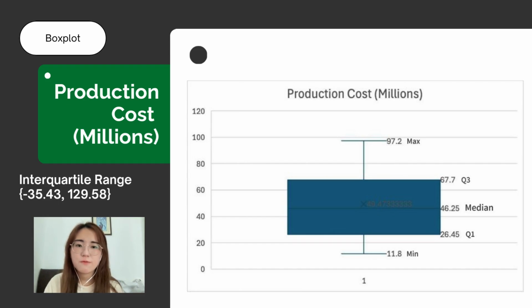Here, 1.5 IQR below Q1 is negative 35.43, but the minimum value is 11.8. Therefore, the lower whisker is drawn at the minimum value 11.8. There are no outliers because all data points lie within the whiskers. The upper whisker, 97.20 to 67.7, is longer than the lower whisker, 26.48 to 11.8. A longer upper whisker typically indicates right, positive skewness.